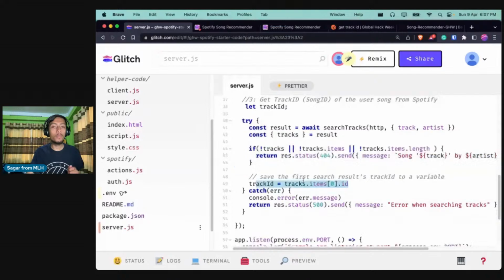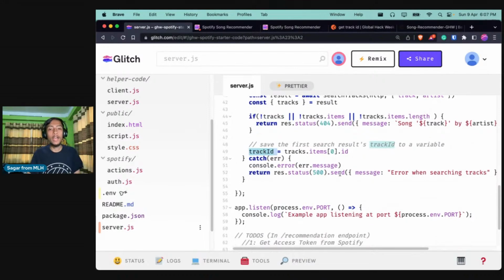And then eventually from the list of tracks, we extract the first element, and then we select the ID of that track or song, and we store it in a variable called track ID. So that is all what we did over here. And our step 3 is done.